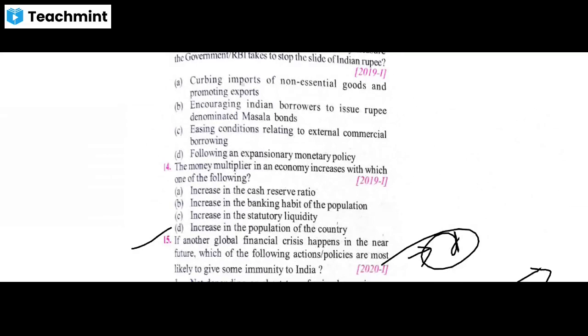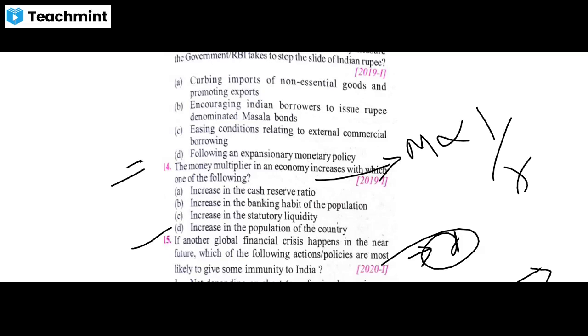This 14th question: the money multiplier in an economy increases with which one of the following? Increase in the CRR, increase in the banking habit of population, increase in statutory liquidity ratio, increase in population of the country. Okay, remember this fact, that the money multiplier is inversely proportional to the money reserved in the bank.